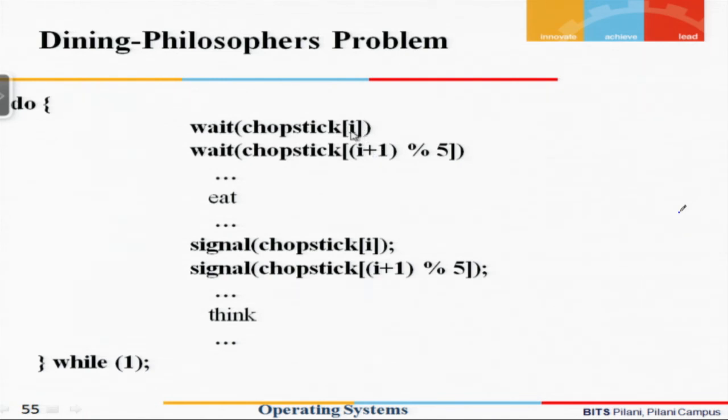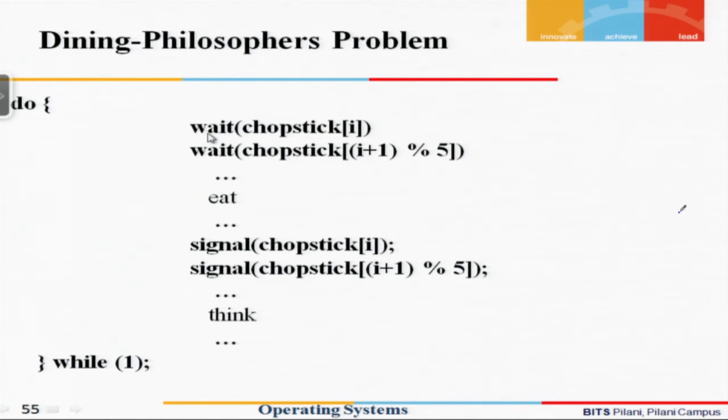So we say i and i plus 1. The 0th philosopher picks up its own 0th fork, on its left side, and then tries to pick up the right hand side fork. What we have done is consider this whole thing as a circular buffer, and that is the reason this is done.